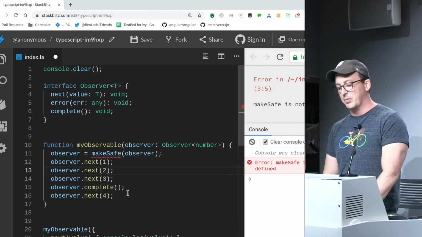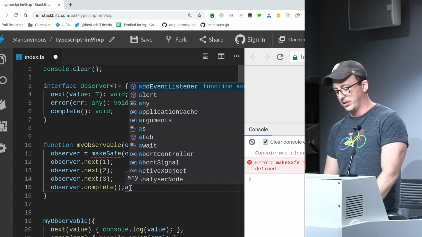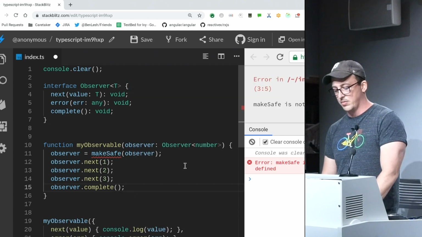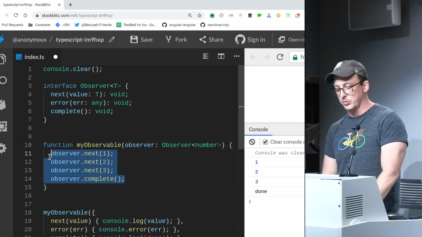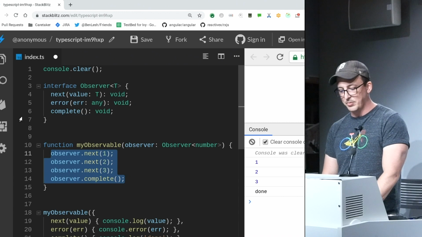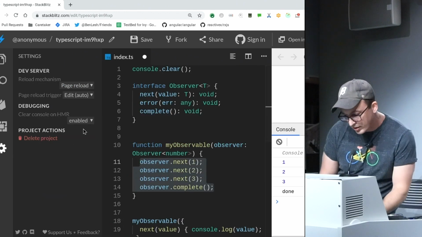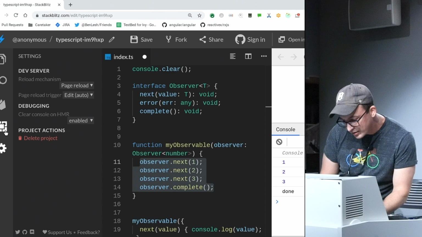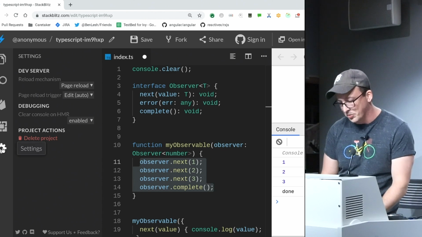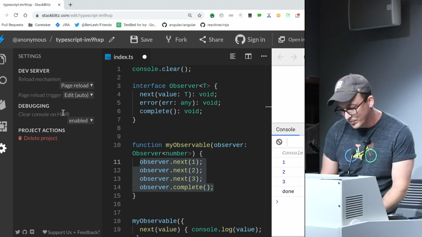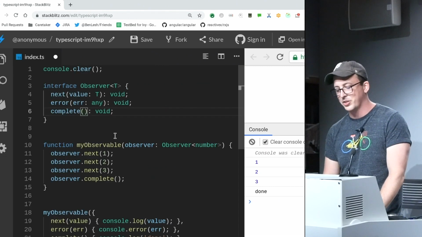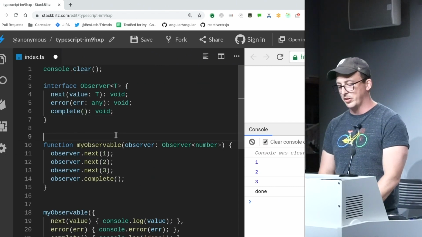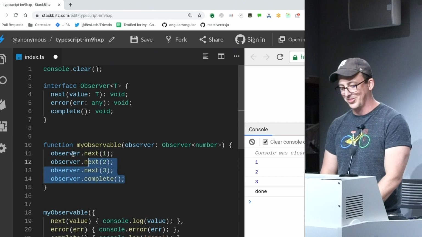So if I wanted to make this a little bit more complex than just 1, 2, 3, complete, let me get back to that really quick. Maybe I want to do an interval. That's a pretty basic idea. I might have to refresh this repeatedly if it does not pick up the server settings. I want to clear the console. I think I could just hard reload here, but we'll see. I'm concerned that if I start an interval, it's going to go forever and be a problem, but we'll see.